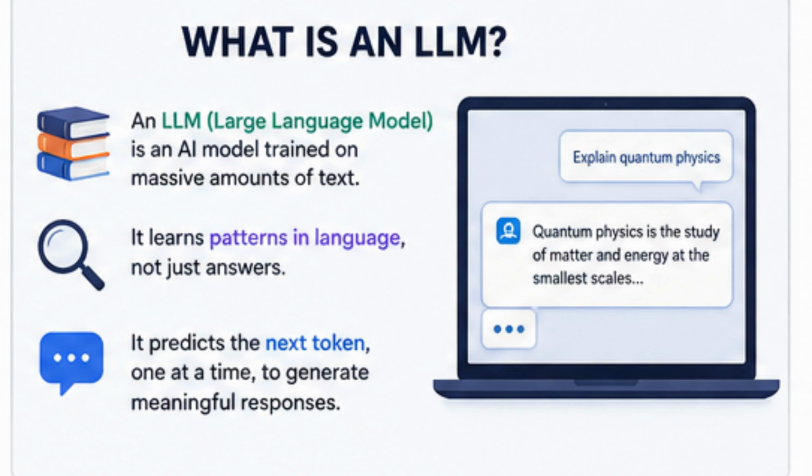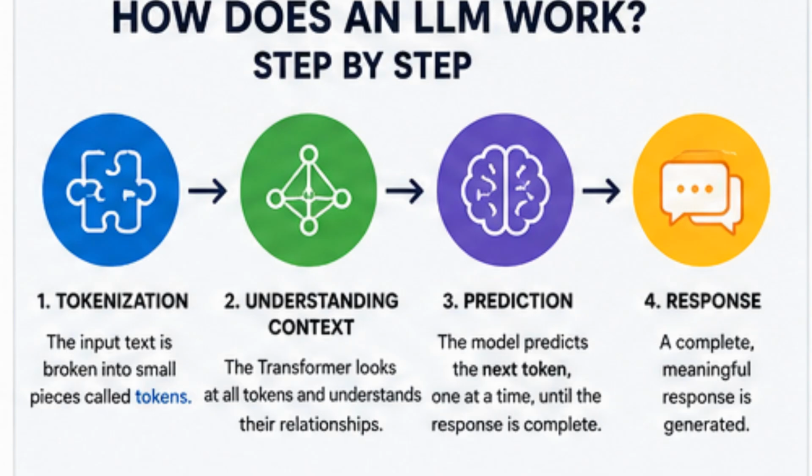Simple analogy. Think about your phone's keyboard. When you type "good," it might suggest "morning," "luck," or "night." That's because it predicts what you are most likely to type next. An LLM works using the same basic idea. The difference is that it has learned from billions of examples and understands context, meaning, grammar, and relationships between words. That's why it can answer questions, write code, summarize documents, and even hold conversations.